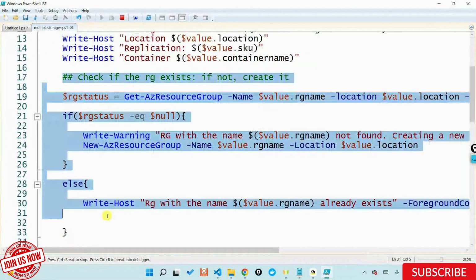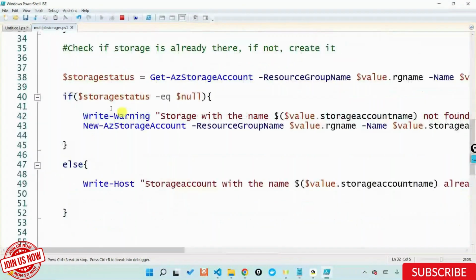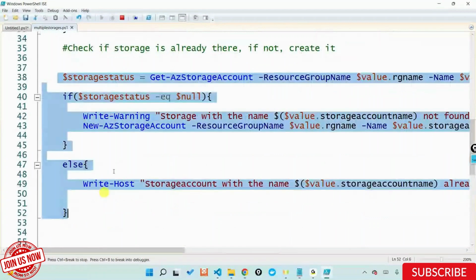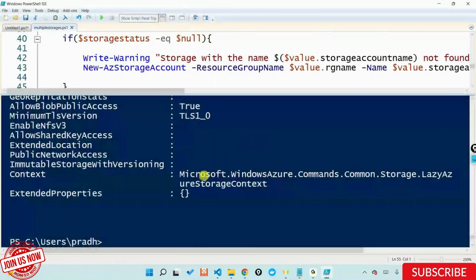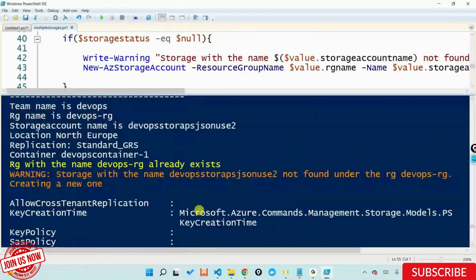If not, go ahead and create it. Checking whether the storage is existing, go ahead, create it. And finally, I'll also have a container wherein I'll do a Get-AzStorageContainer status check whether the container is existing and also create the same thing out there. And my script is doing the same thing, telling that the DevOps RG already exists and so on.